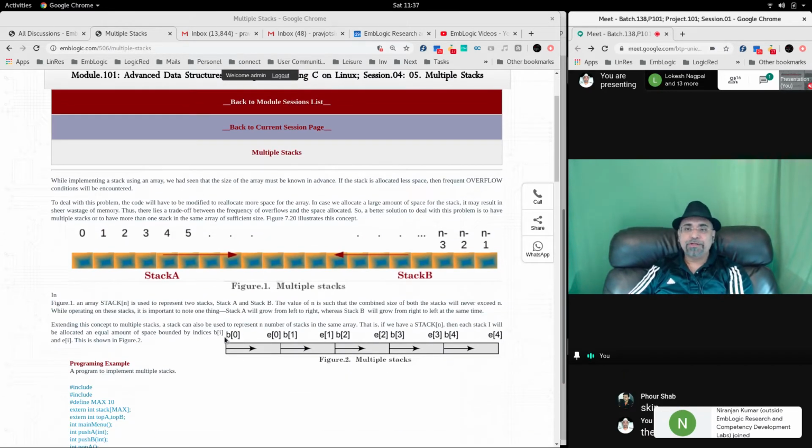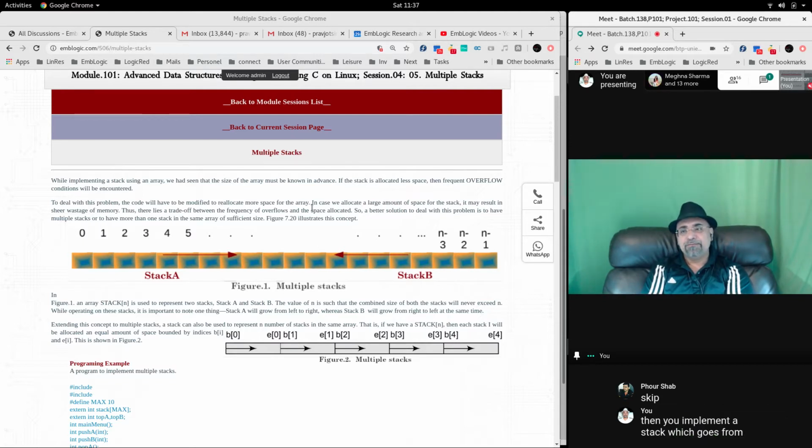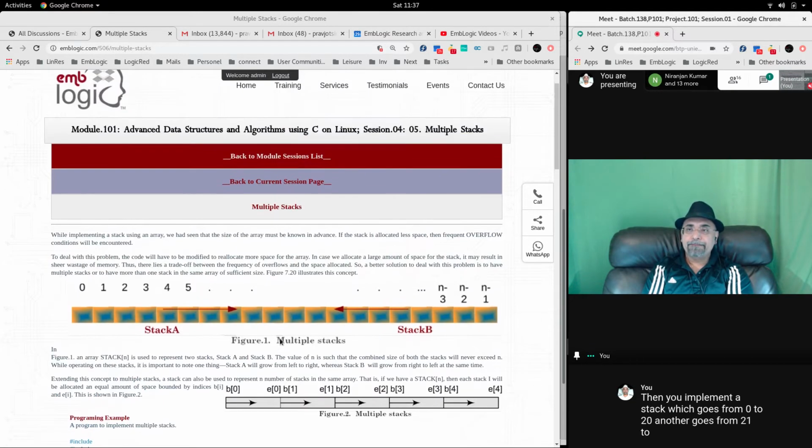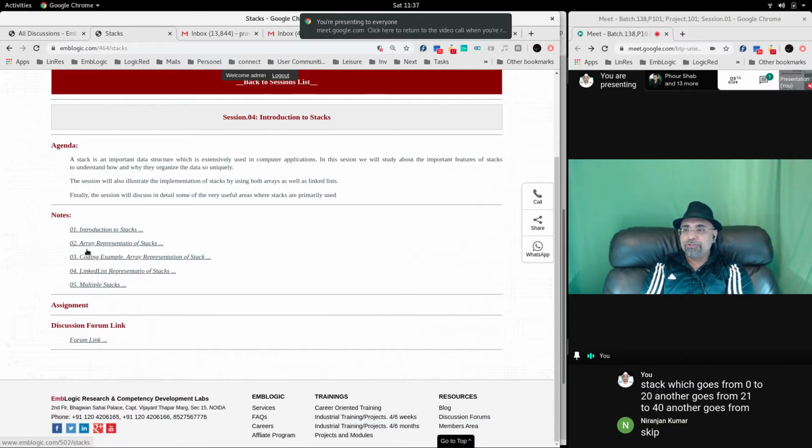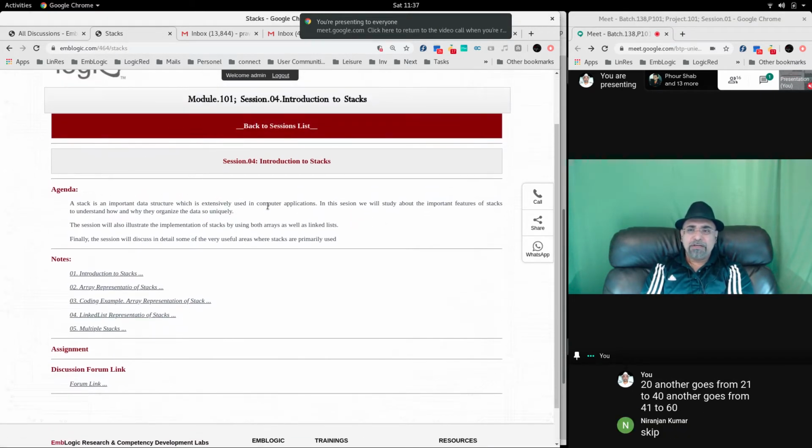When you open this document, right now it's on screen sharing, that's why the font size is small. But when you open it on your website, you'll be able to see it. So this is all you have in the introductory part of the stack. Not much to do with this.